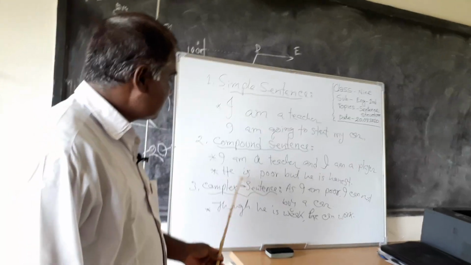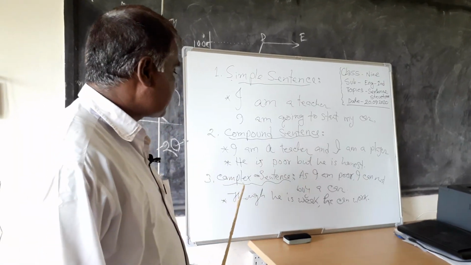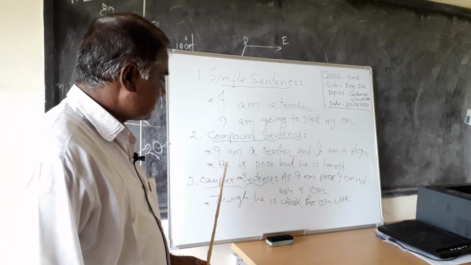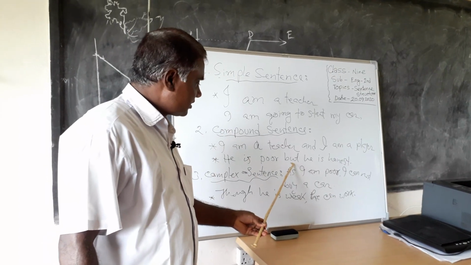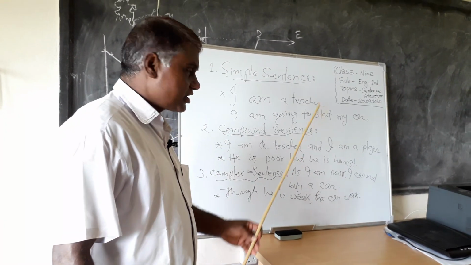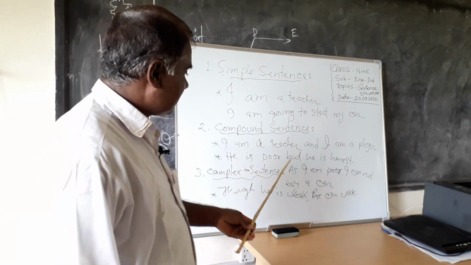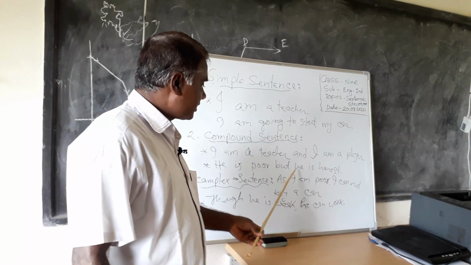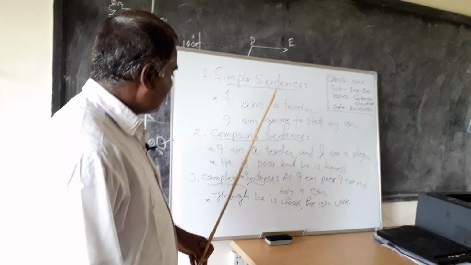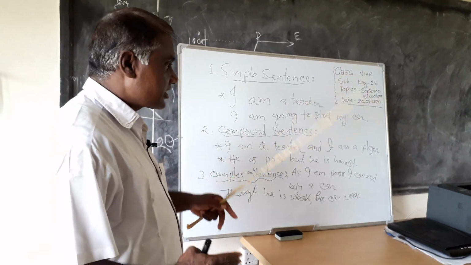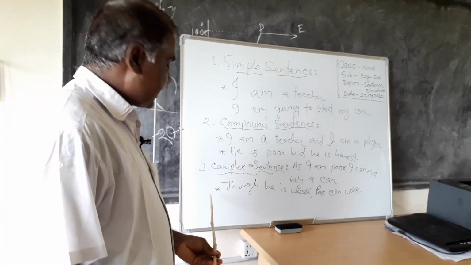Next, he is poor but he is honest. It is also a compound sentence because this sentence has taken a conjunction, that is but. You can see before but it is a simple sentence, and you can also see after but he is honest, it is also a simple sentence. So we can say a compound sentence takes two or more simple sentences with a conjunction. Next, complex sentence.